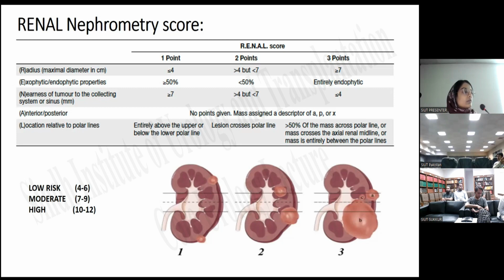So, for outcome assessment, to assess the indication... Yes, not for the risk stratification, but on table. You got the answer that it is not to make a diagnosis or to make a plan, either partial nephrectomy or a total nephrectomy or a lumpectomy or cryoablation or what. It is a nephrometry. It is a scoring system to assess the outcome.